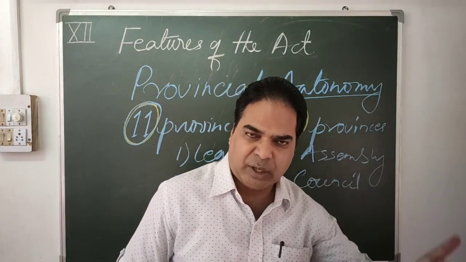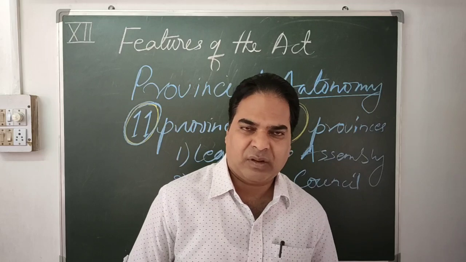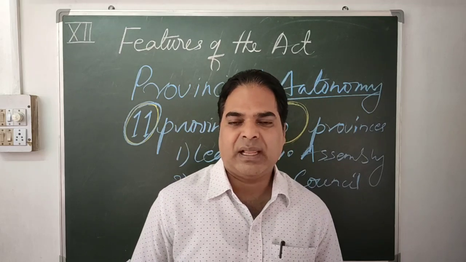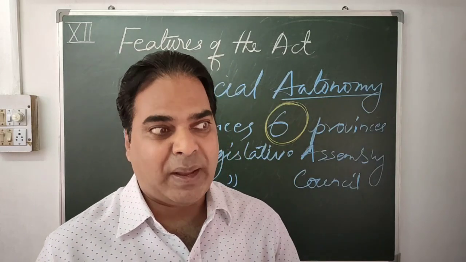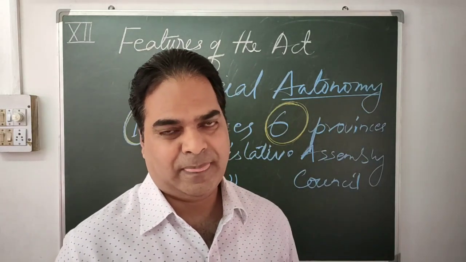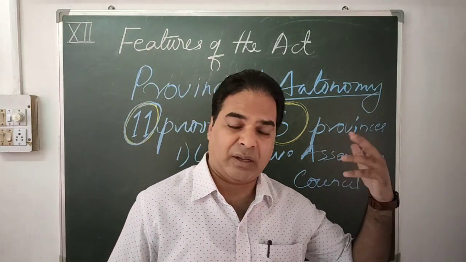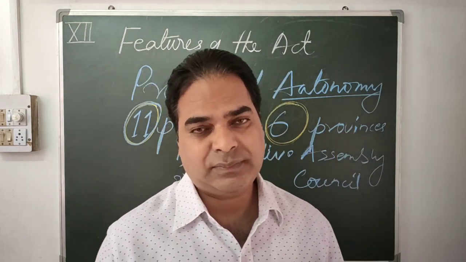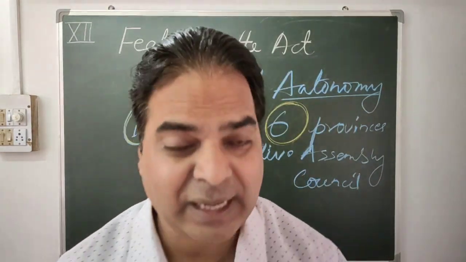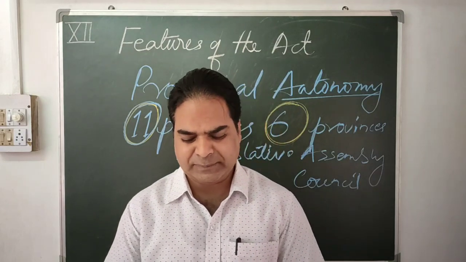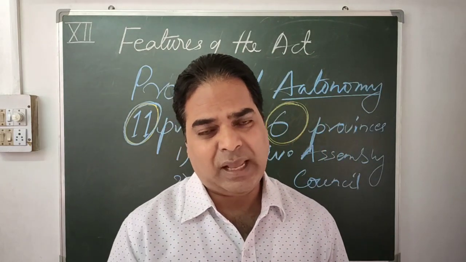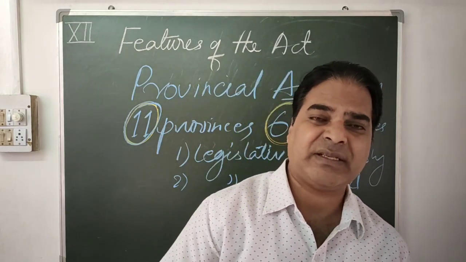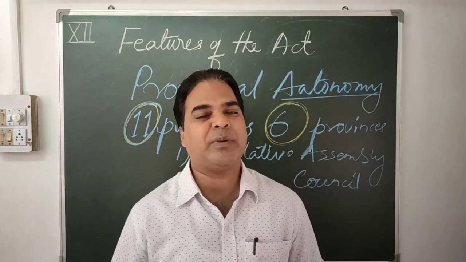So, as per the Government of India Act, what is the first thing to be done? Elections are to be conducted, right? Because the members are to be elected. Members are to be elected at the Federal Council, members are to be elected at the Federal Assembly at the Union, and members are to be elected at the Legislative Assembly. So, for that, elections are to be conducted.